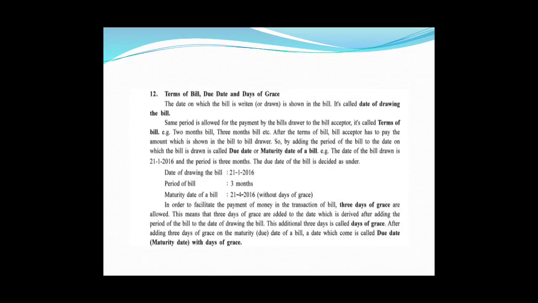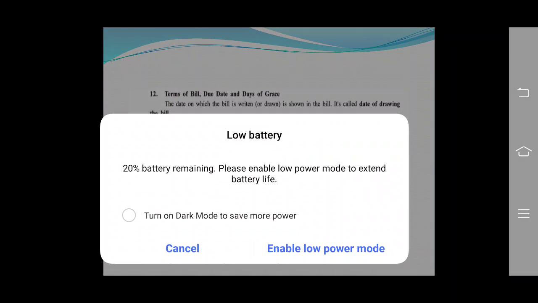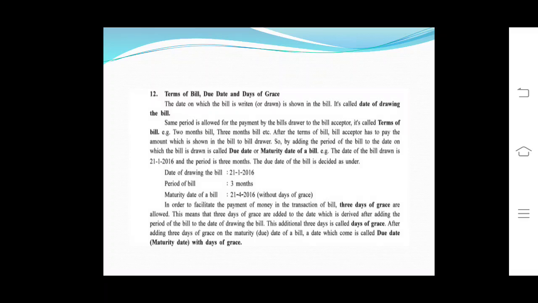In order to facilitate the payment of money in the transaction of bill, 3 days of grace are allowed. This means that 3 days of grace are added to the date which is derived after adding the period of bill to the date of drawing the bill.